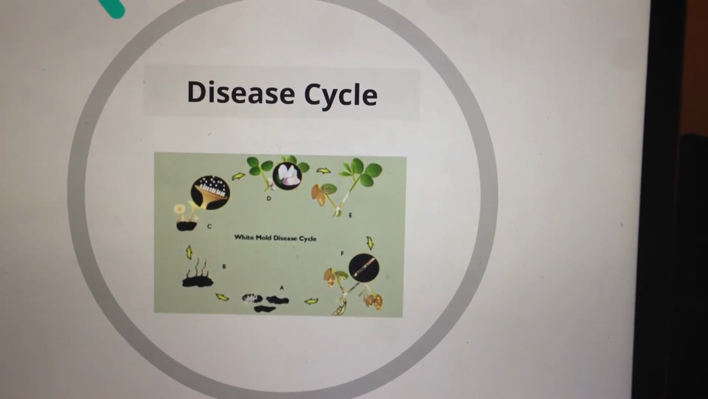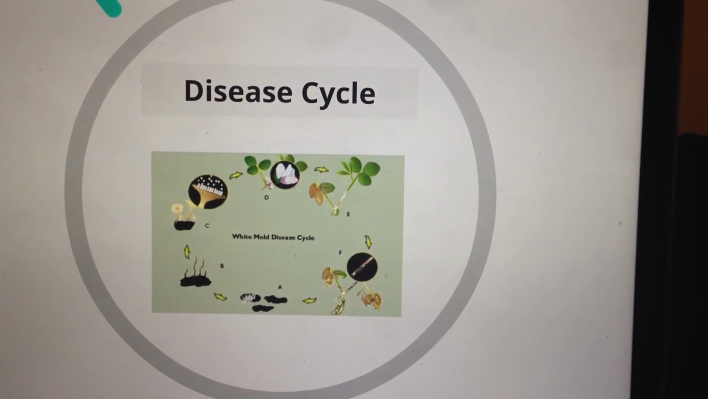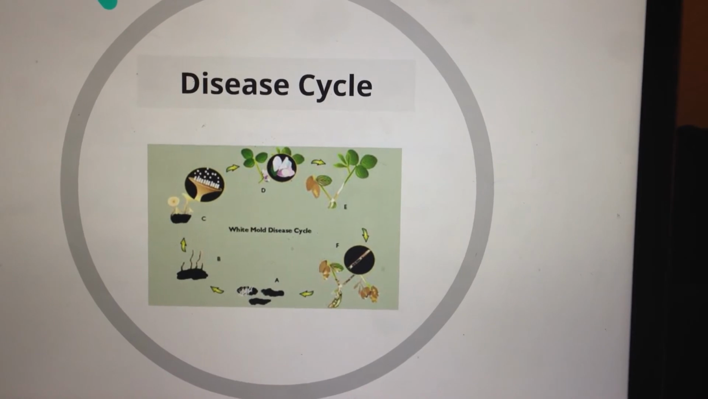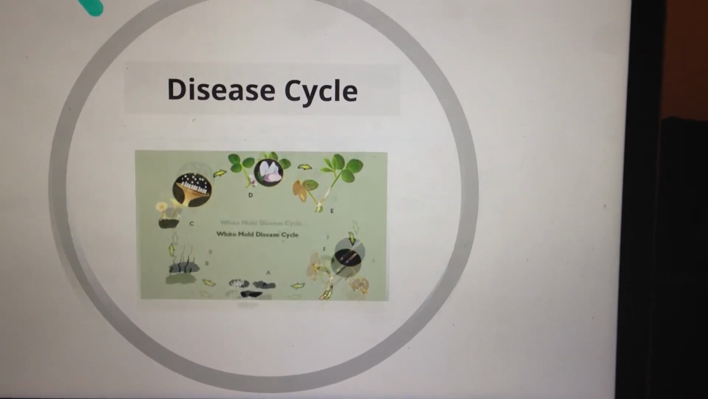When seeds or pods are produced, they may lack any seeds within the pods, and new sclerotia form around the pods and stems and fall back into the soil during harvest, and the cycle starts all over again.